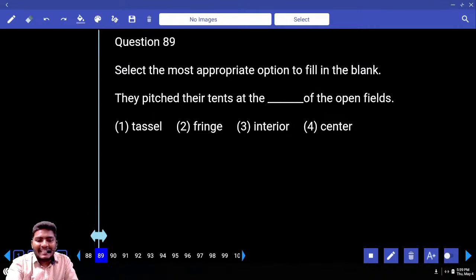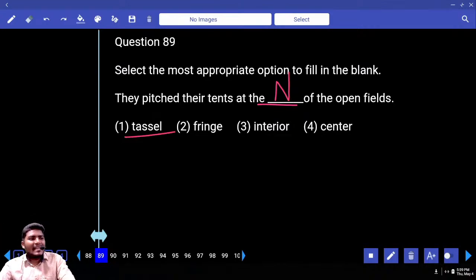They pitched their tents at the dash of the open fields. Article is there, "of" is there, only a noun is needed. Look at the first word. What is the first word here? Tassel. Do you know what is tassel? Do you know what is tassel?